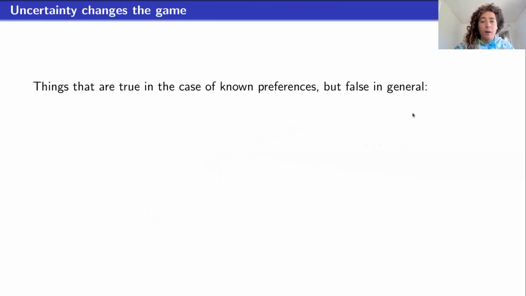Okay, so just to wrap up and recall, the main message of this paper is that uncertainty fundamentally changes the game. Here's a list of all the things that are true in the case of known preferences, but are false when the divider does not know the chooser's values for the goods. The outcome is always proportional. That's an obvious one. Sometimes the chooser will pick pile 1, and then the divider will end up with less than half of their value.